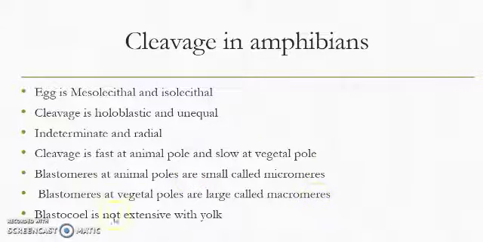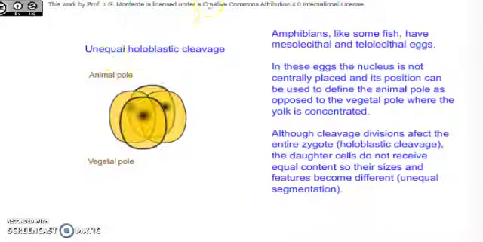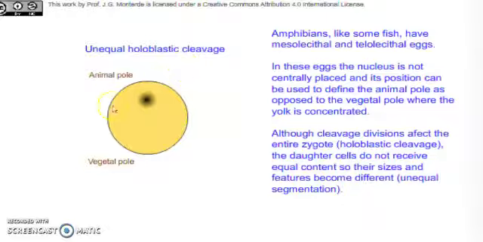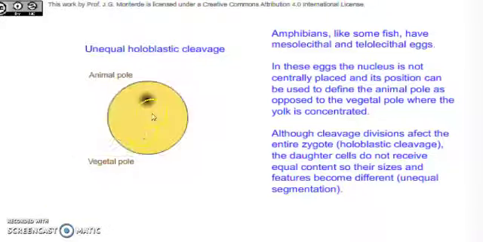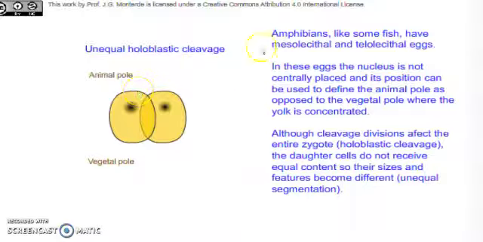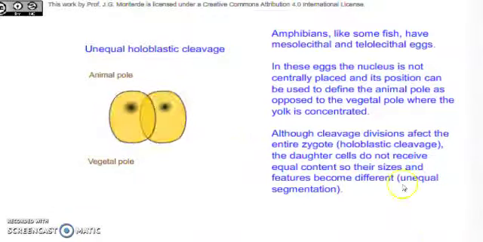After cleavages, the blastocoel is formed, but in amphibians the blastocoel is not extensive. This is a diagram that shows how the cleavages occur: animal and vegetal, 2 cell, then 4 cell, then 8 cell, and how the organism is converted into the blastula stage.